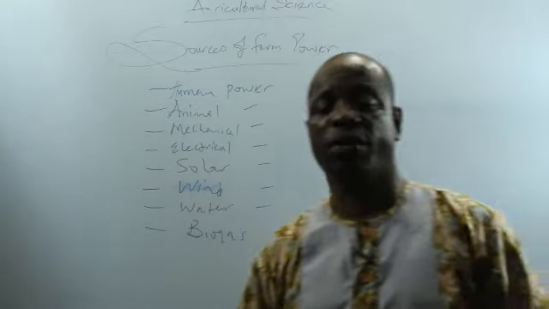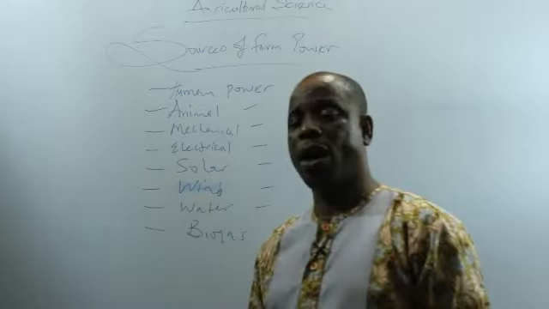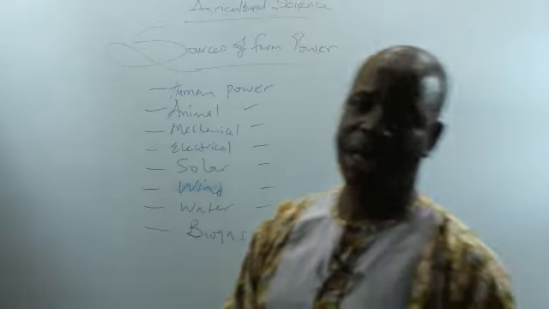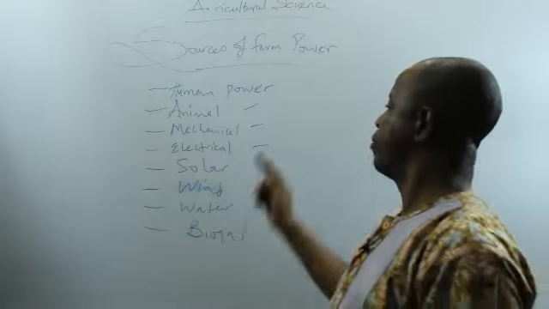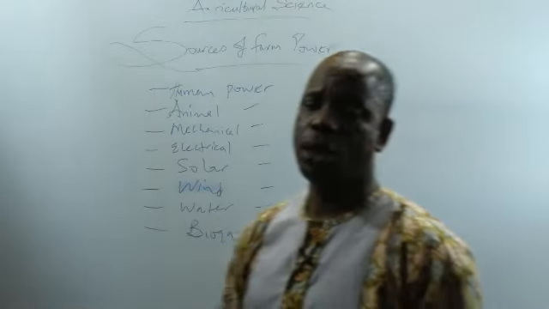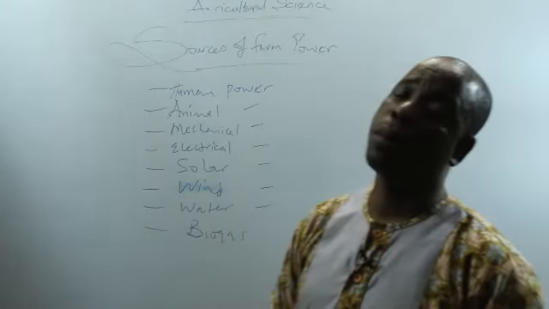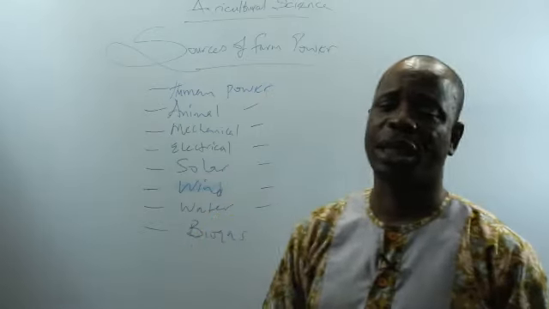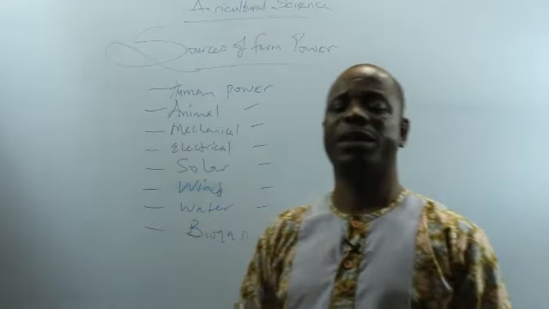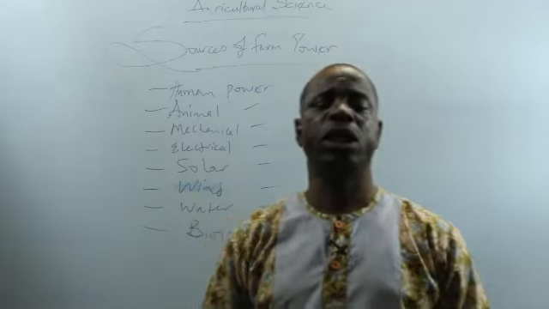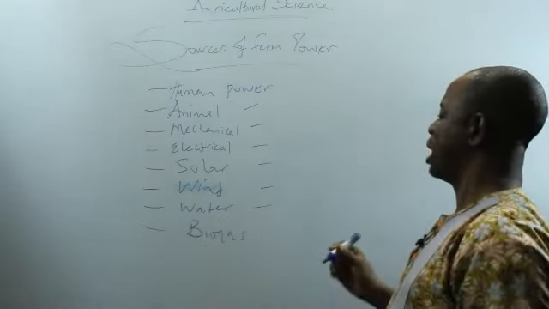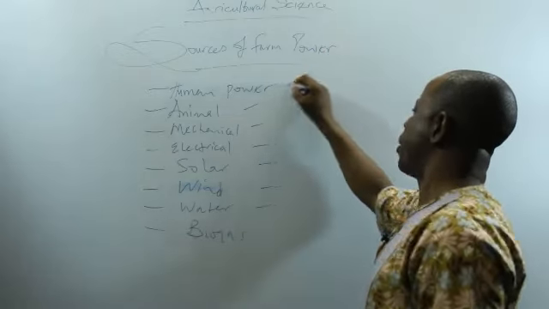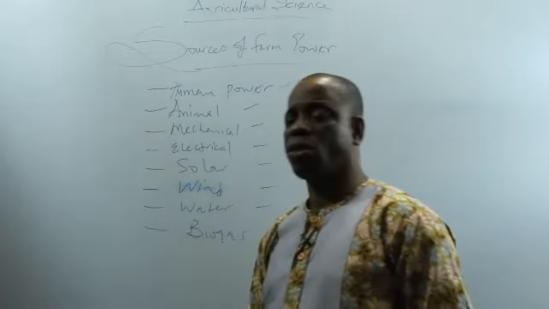We'll be studying each of these sources of farm power, with their advantages and disadvantages. Now, human power. This involves the use of human fitness to work on the farm. This is common in subsistence farming. The peasant farmers depend majorly on their physical fitness to work on the farm. Now, what are the advantages of human power? Human power happens to be the oldest source of farm power.